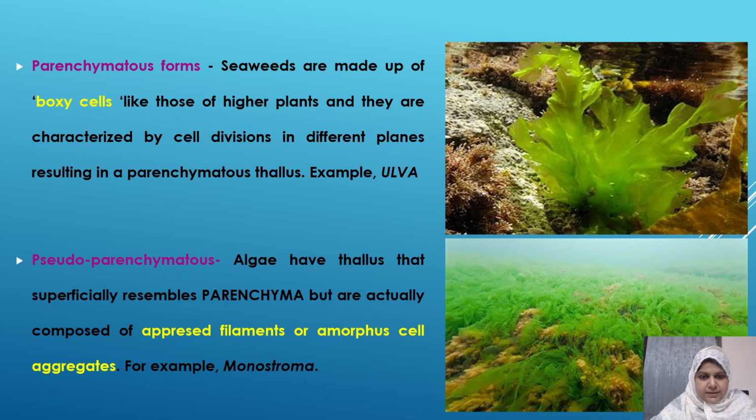And lastly, there is another type of structure found in algae, that is the pseudoparenchymatous type of alga, where the body is made up of filaments, but these filaments are placed one above the other in an appressed form, and from one side they give an appearance of parenchymatous tissue. That is why the term pseudoparenchyma has been attached to it. For example, Monostroma. So these are all the different kinds of structures found in algae.